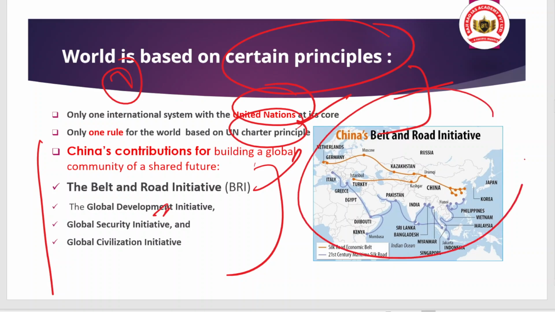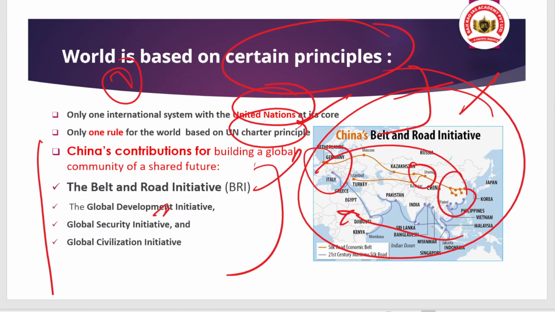And actually, when we talk about the Chinese Belt and Road Initiative, it is an infrastructure connectivity project that will connect China with Europe, with a rail road route and also a sea route as well. So the sea route is through the Indian Ocean and the rail road pathway will be through the landmass, okay.